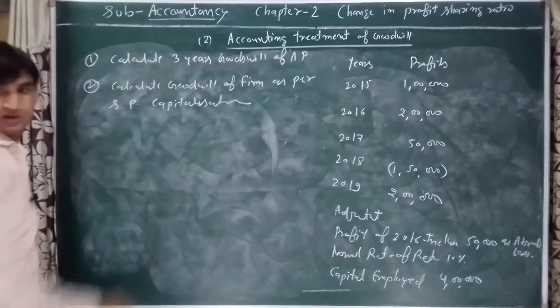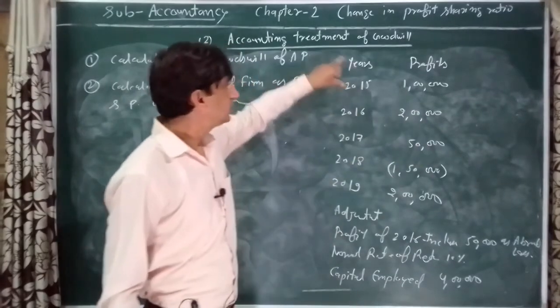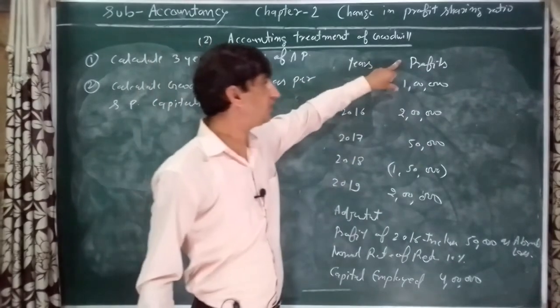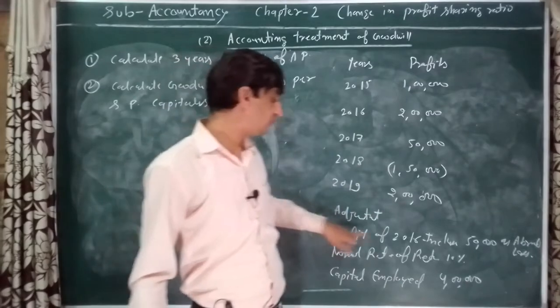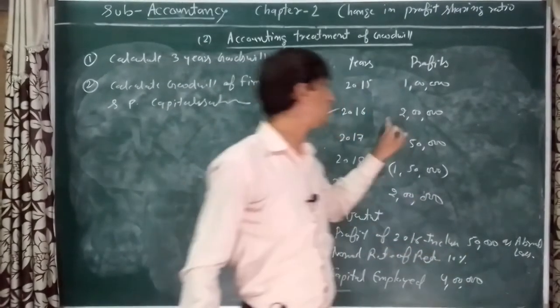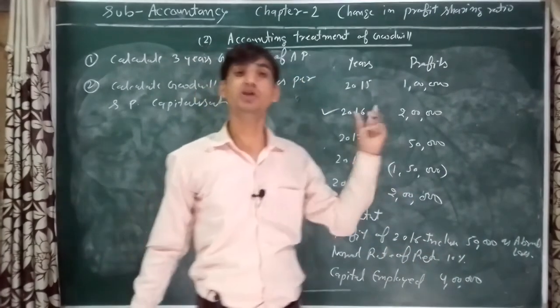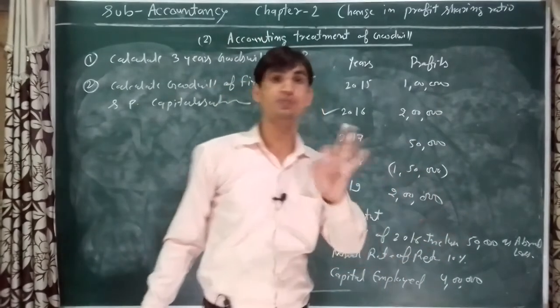Okay, so you have understood the question properly. These are the 5 years and the profit earned by the firm. One adjustment is given: in the profit of 2016, rupees 50,000 is included as abnormal loss. As per the rule, abnormal loss is added back in the relevant period for calculation of average profit.